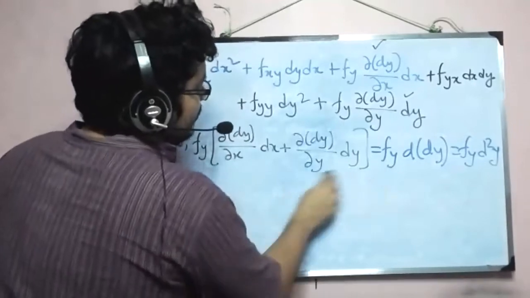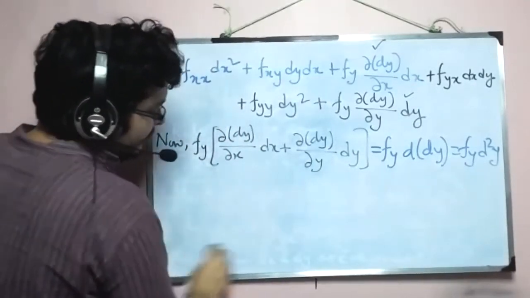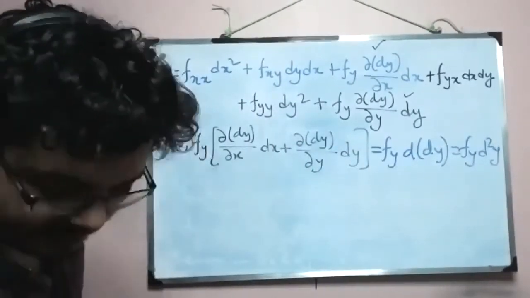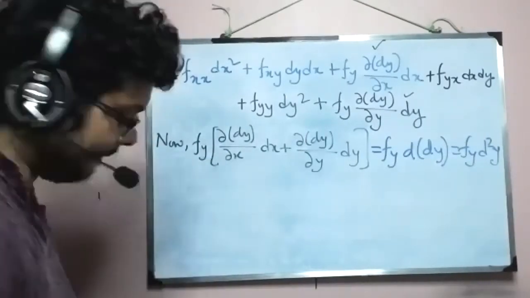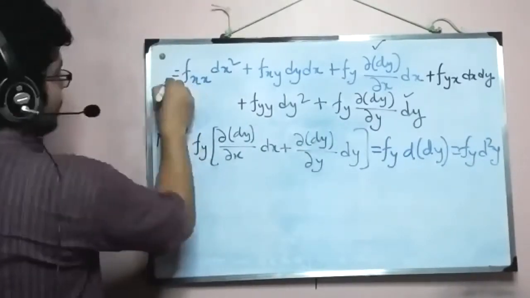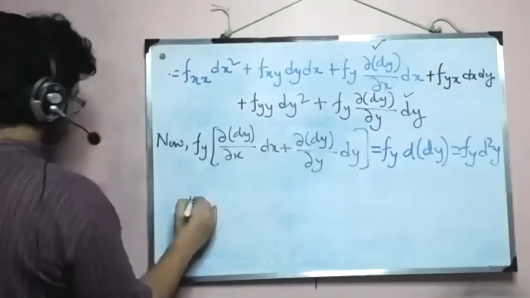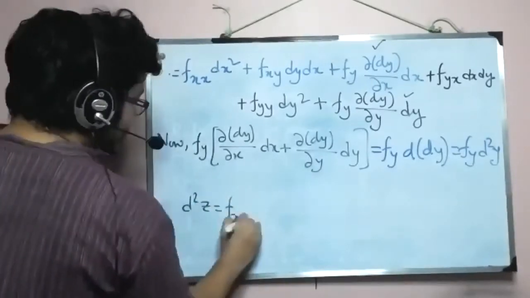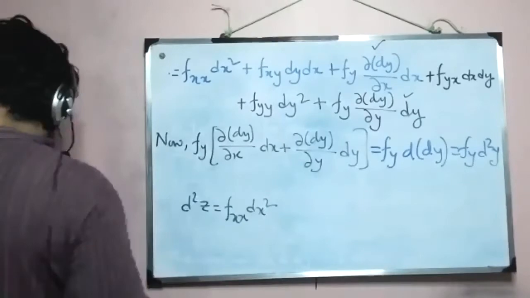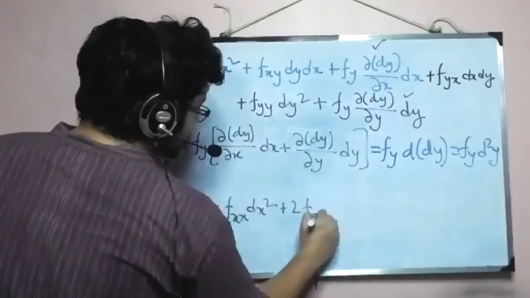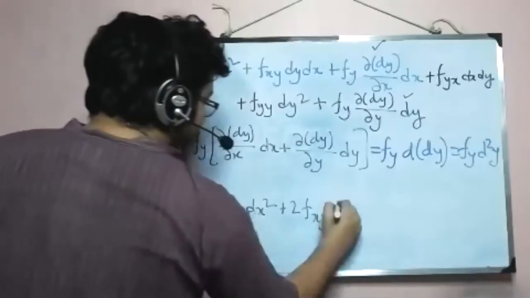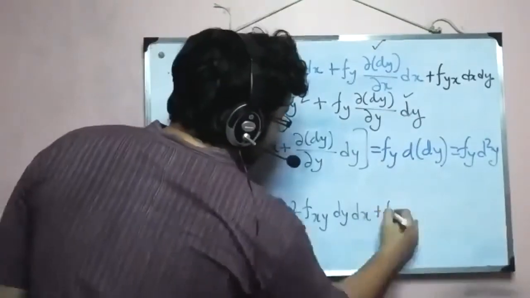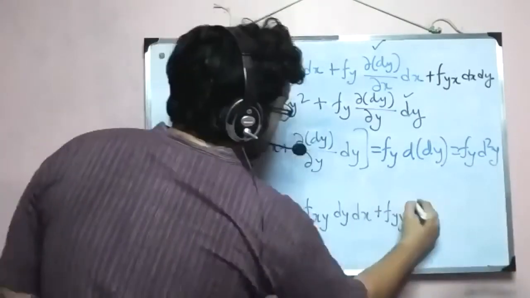So if I look at the first line written above on the board, and I put this in that line, then it becomes something like this. So from here, I'm writing again. d2z equals fxx dx square plus 2fxy dx dy, the application of Young's theorem here, and then fyy dy square.